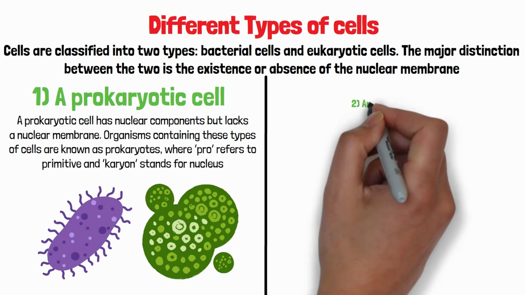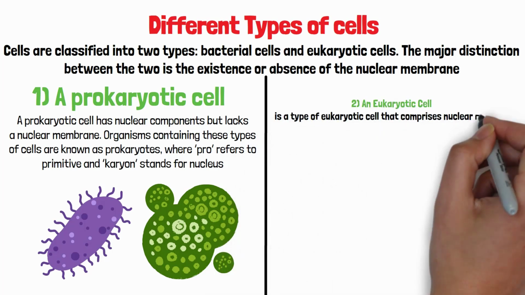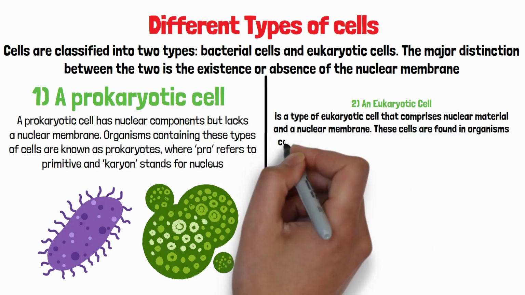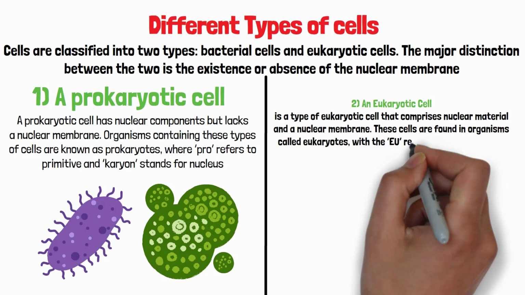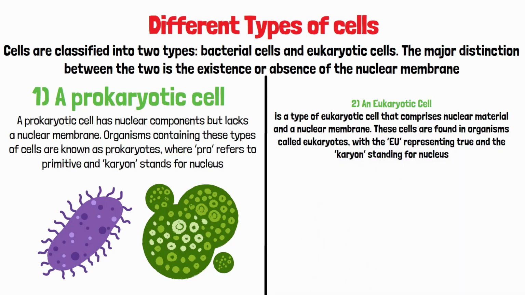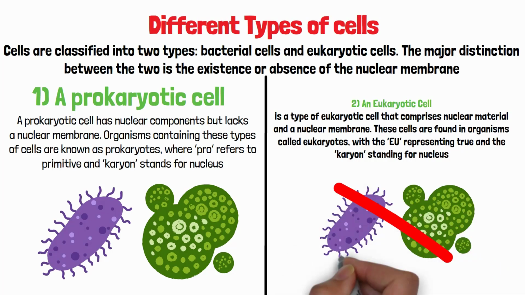2. A eukaryotic cell is a type of cell that comprises nuclear material and a nuclear membrane. These cells are found in organisms called eukaryotes, with the eu representing true and the karyon standing for nucleus. Except for bacteria and blue-green algae, all living things contain eukaryotic cells.